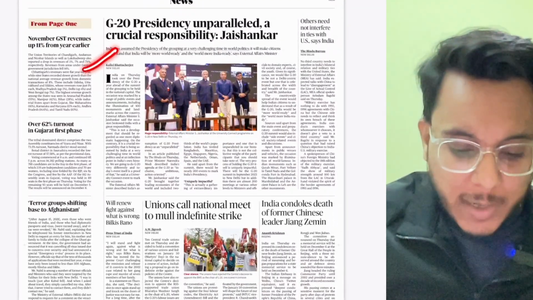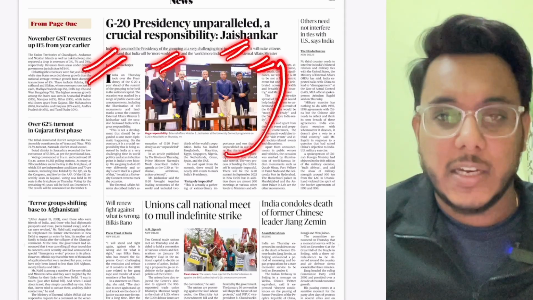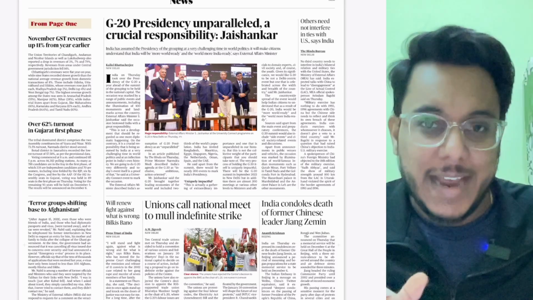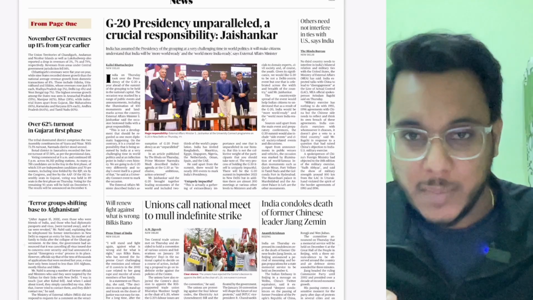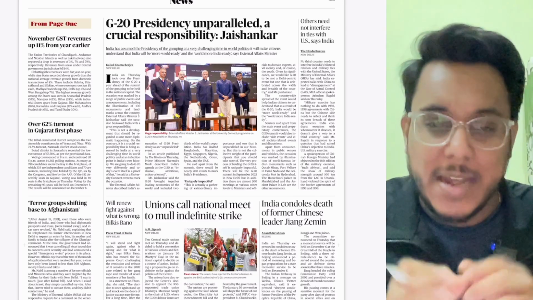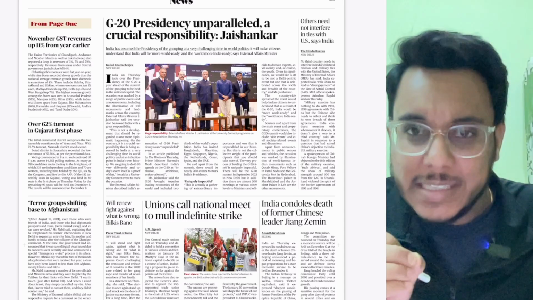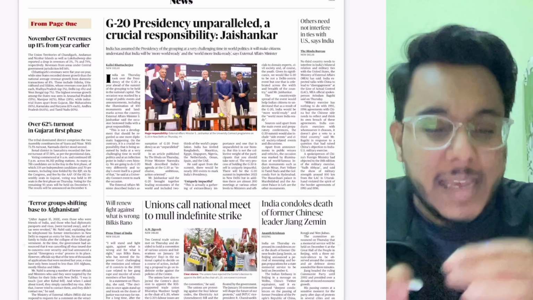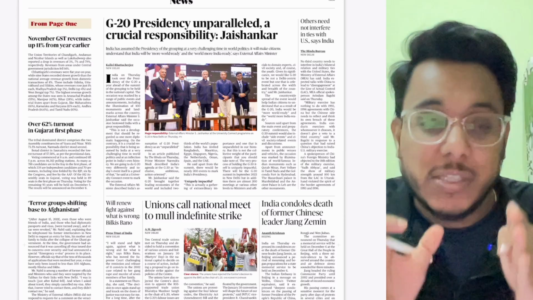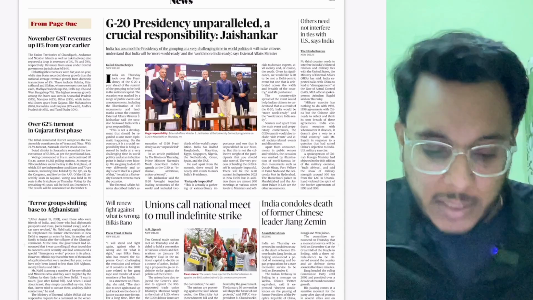Then moving on, "G20 presidency unparalleled, a crucial responsibility," by Minister of External Affairs Jaishankar. Now see this particular thing, guys. Yesterday India formally took over the G20 presidency, and for this coming year India is going to be the president. Now every day you don't need to read if a one-line statement has been given by the MEA or by some other minister or government agency. We only need to see the important developments that are going on. Every other development is not that important.